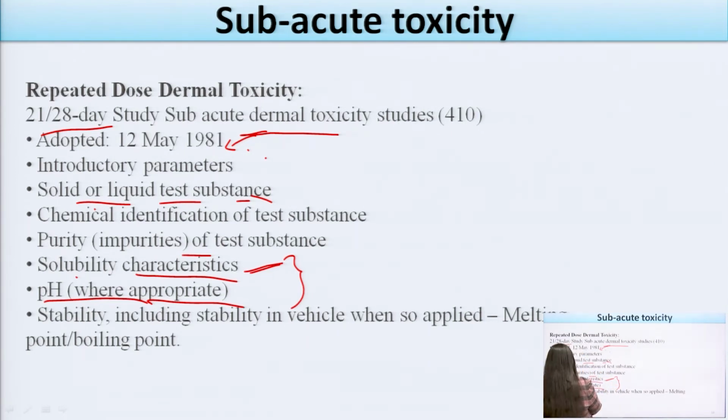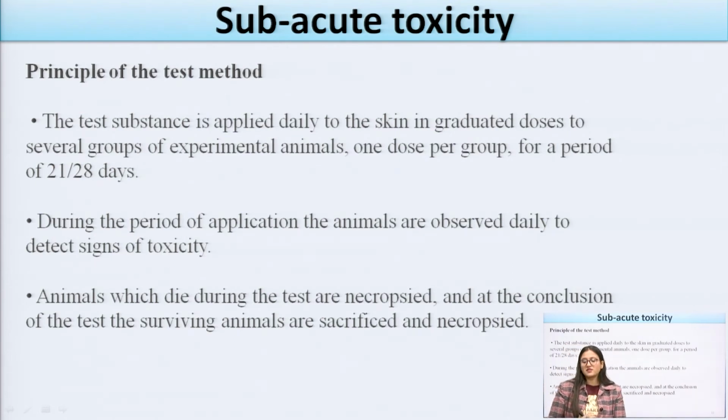Stability: the product should be stable. After determining the stability parameters, we can easily determine how much stability can be seen in that product. So stability is a very important parameter, in which we have to determine the melting point and boiling point of that drug. Now, what is the main principle of this test, in which the subacute toxicity studies can be taken into account?